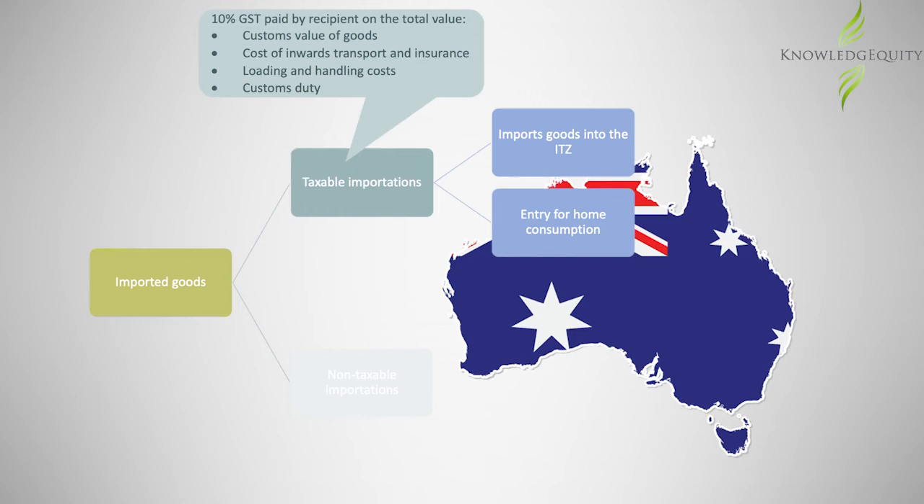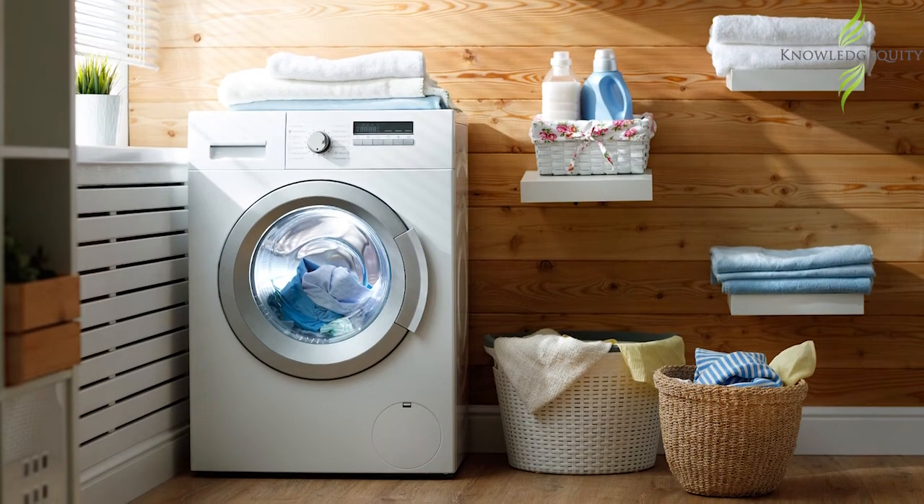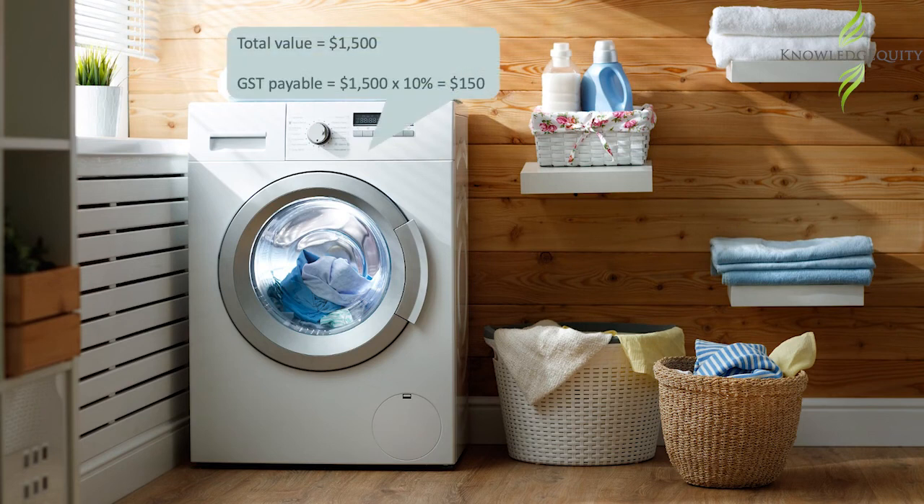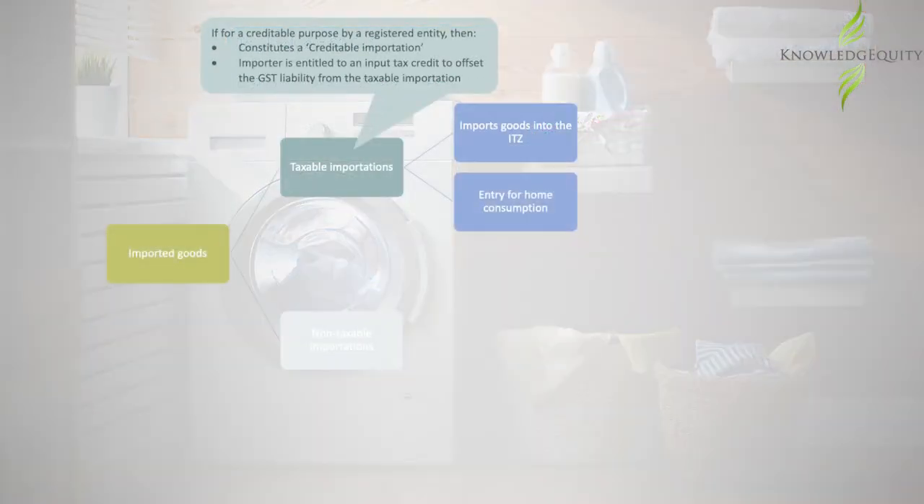For instance, Jack lives in Australia and buys a European clothes dryer from an overseas seller for $1,500, including all costs. Jack will be liable to pay GST of $150. However, taxable importations that are imported for a creditable purpose by a registered entity constitute a creditable importation. In such an instance, the importer is entitled to an input tax credit to offset the GST liability from the taxable importation.